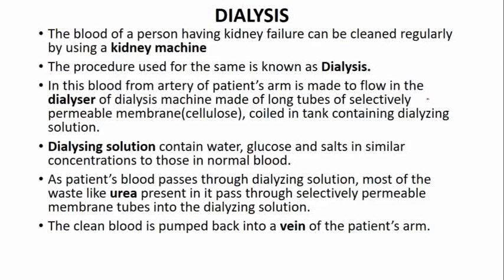I have told you that the dialysing solution contains water, glucose and salt, at a concentration similar to normal blood. So the urea present in the patient's blood can be removed through this selectively permeable membrane. This dialysis machine is also known as the kidney machine, and this is the procedure that is followed, that is dialysis. So this was all about excretion. Thank you.